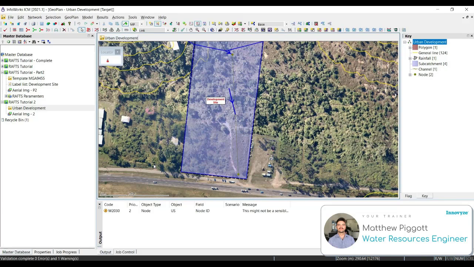In Workshop 7, we're going to use the AR&R storm generator in ICM to generate an ensemble of design storms, which we'll use in our simulations later on, and then choose our critical storm.